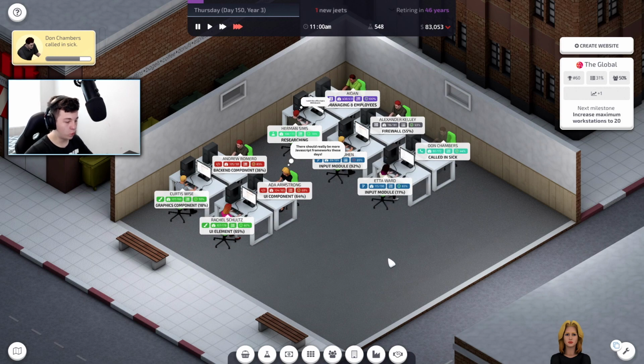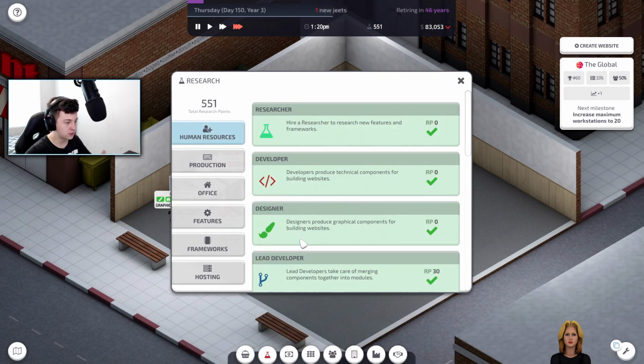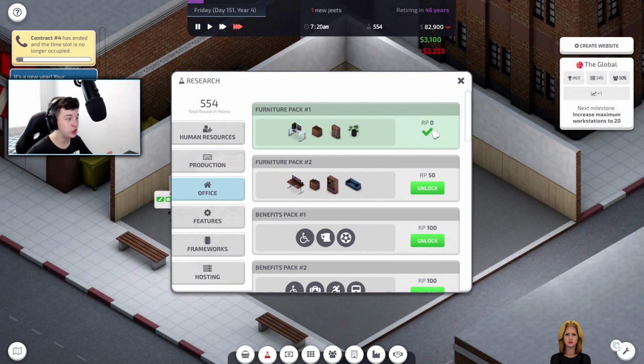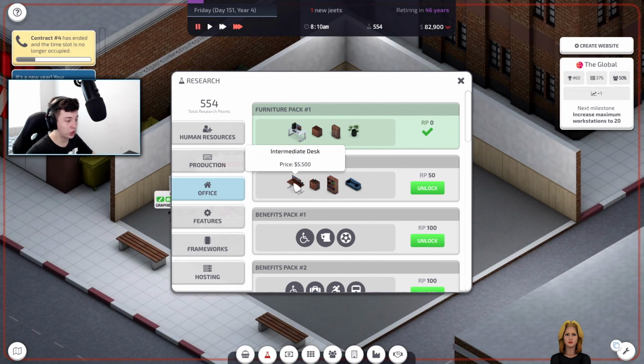Doing pretty well. We need to maybe go into research. And I think we want to unlock the furniture pack next, guys. What do you guys reckon? Comment down below. We need to get the media desks and all of that in here.